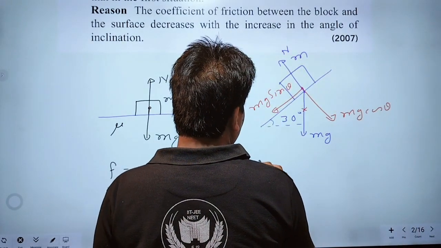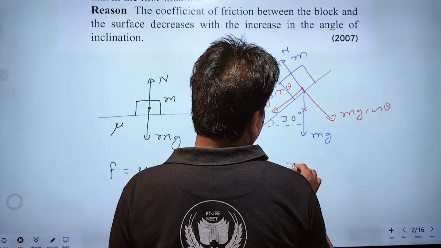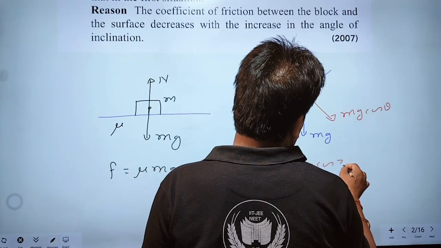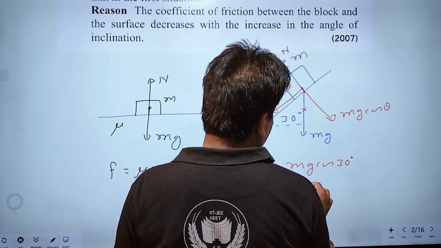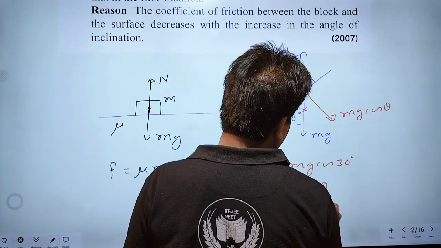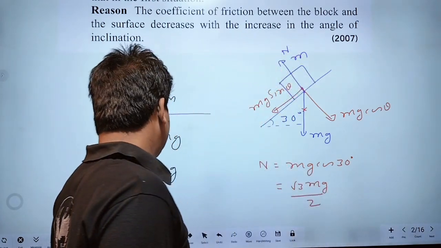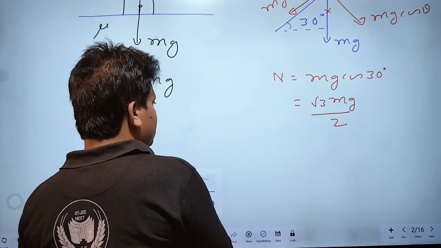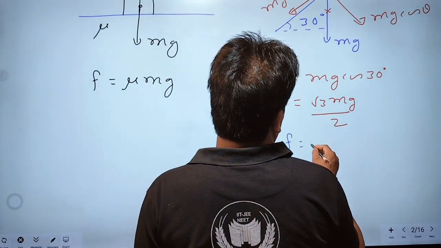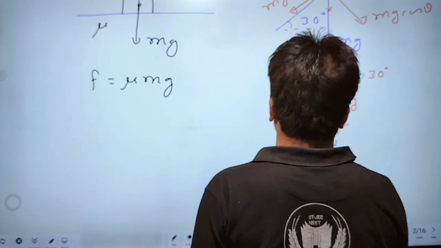Therefore, N should be equal to mg cos 30 degree. Cos 30 degree is root 3 by 2. Therefore, normal reaction will be root 3 mg by 2. Here friction will be mu N,